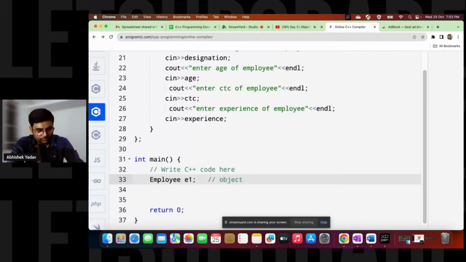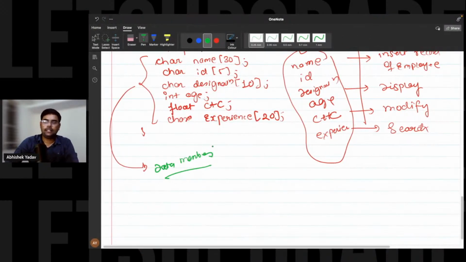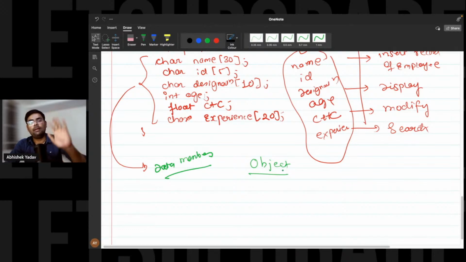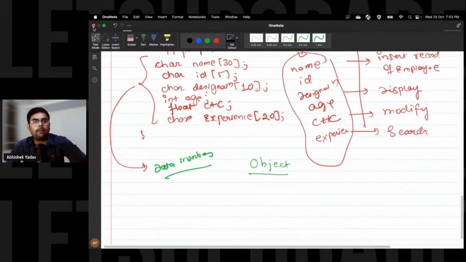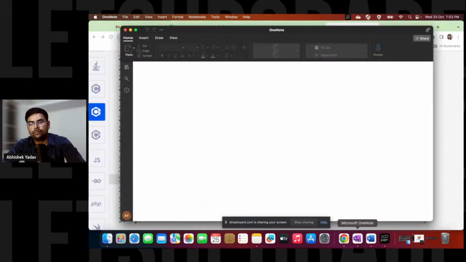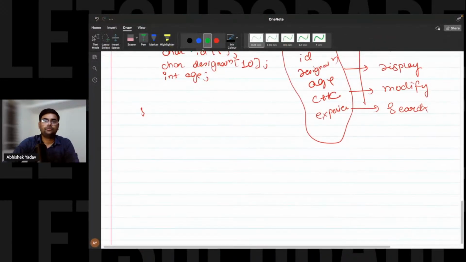This is an object. Right, everyone? So let me first discuss object, and after that I will come back to the programming. I have created a blueprint of the class Employee. Now I have to create the object and use the data member and member function that I have defined inside the class. There are two ways to create the object. The first way is what?